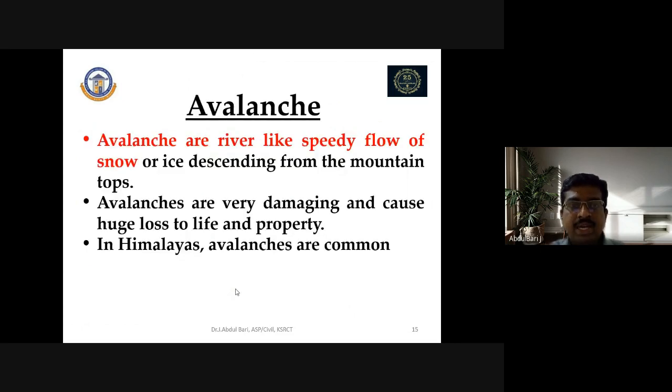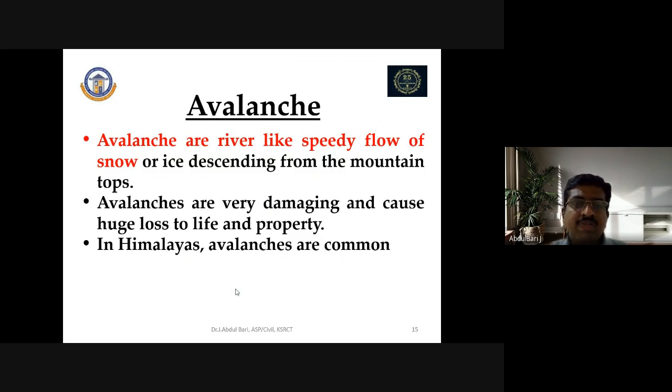Similar to the landslide, there is also the avalanche. Avalanches are river-like speedy flows of snow or ice descending from mountain tops. Landslides are on the land surface, on the mountain region, but in an avalanche, a speedy flow of snow or ice takes place over the mountain tops. Where there are ice caps, they melt because of climatic conditions and flow rapidly. That is what we call an avalanche.